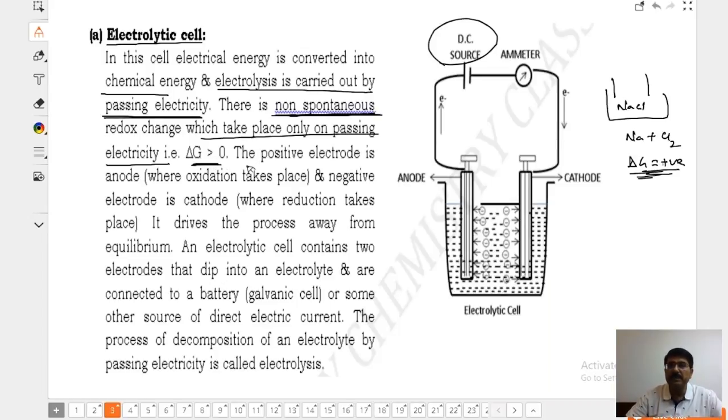The positive terminal is the anode, where oxidation takes place. And the negative terminal is the cathode, where reduction takes place. Give me time, I will explain this in detail later on.